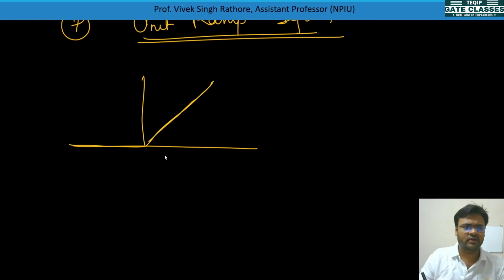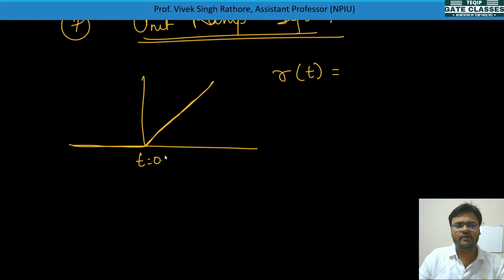This is called a ramp. When it starts at t is equal to 0, it is represented as r(t). Unit impulse was represented as delta(t), and unit step was u(t). So the ramp signal is represented by r, and it starts at t is equal to 0.